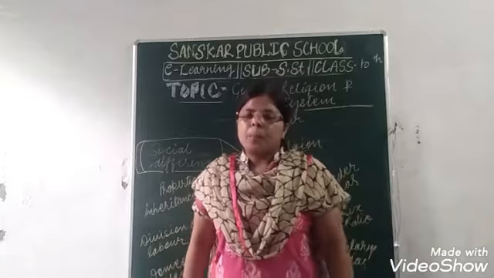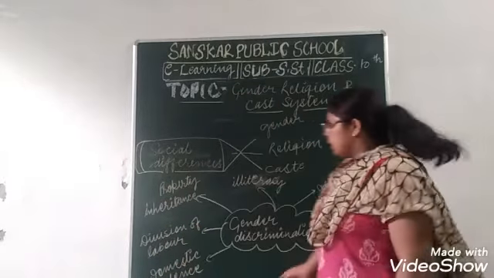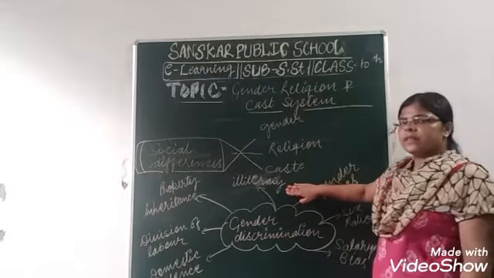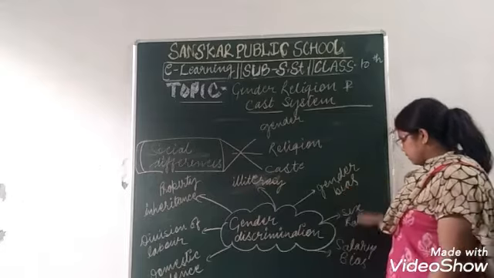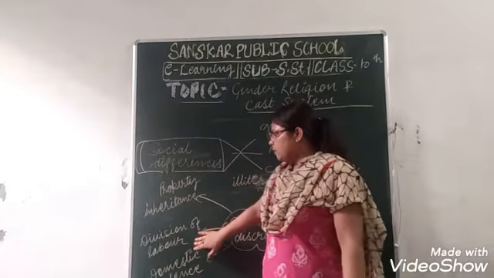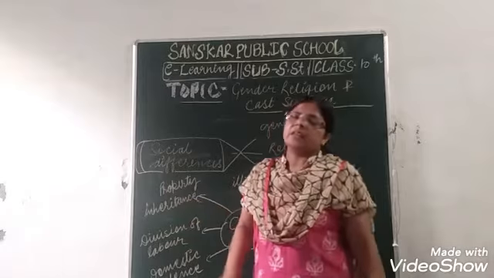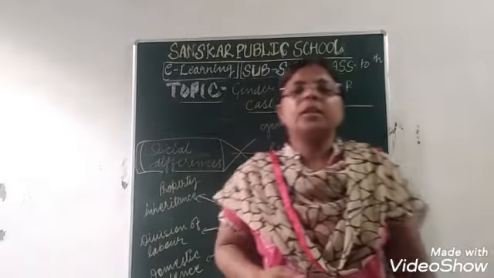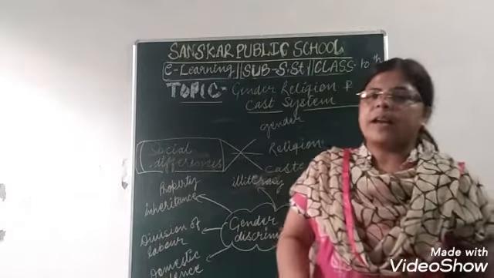Next is property inheritance. Obviously, these are the factors: illiteracy, gender bias, sex ratio, salary bias, domestic violence, division of labor, property inheritance. It is also the mythology and the psychology of our society.